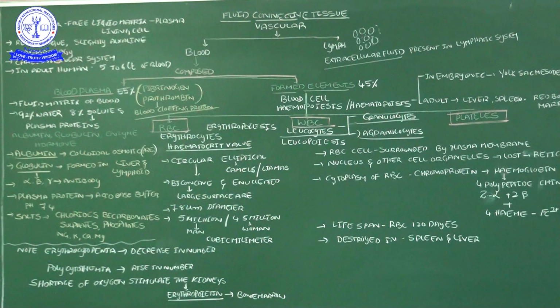And then the study of the blood. The study about the blood we call hematology. Hemato means blood. Okay. Hem means related to blood. Hematology. Ology means study. Hemato means blood. So hematology is the study of blood.